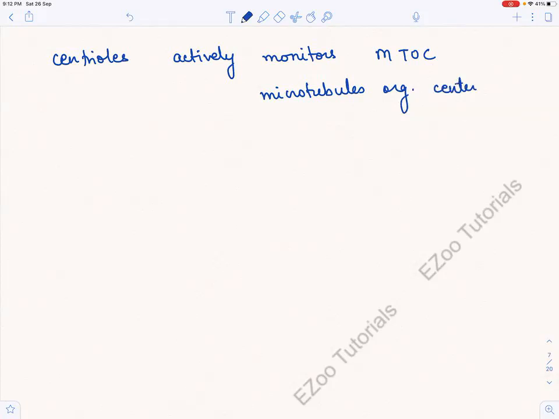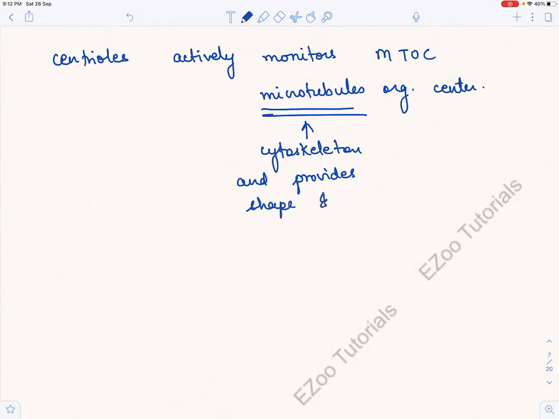ये microtubules organization center क्या करता है? ये basically microtubule होता क्या है? पहले तो ये जान ले. ये क्या होता है? ये cytoskeleton form करता है in the eukaryotes, right? And it provides shape and structure to the cell. Shape and structure to eukaryotic cell. ये आप याद रखना, right?